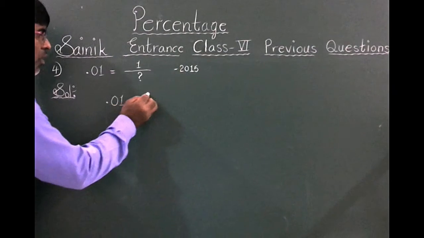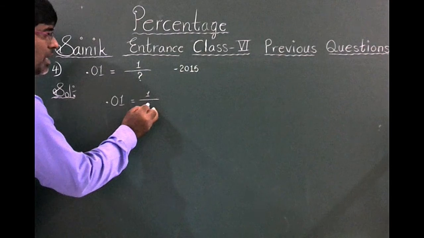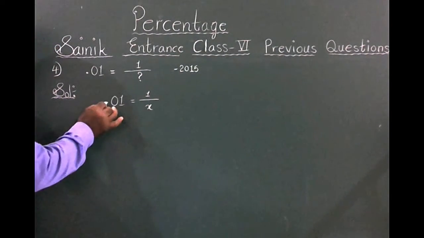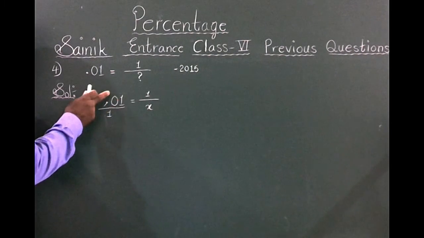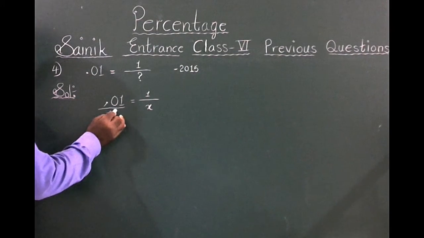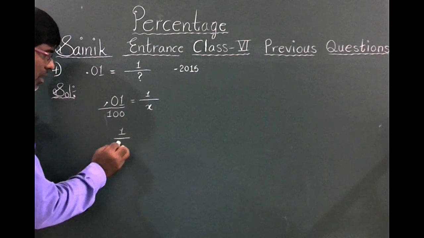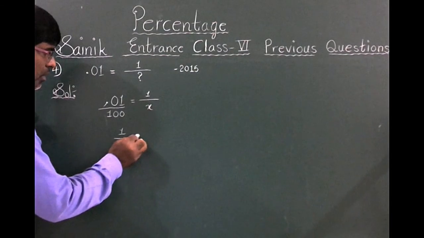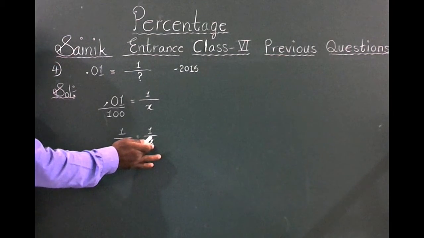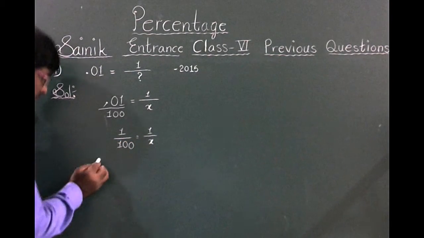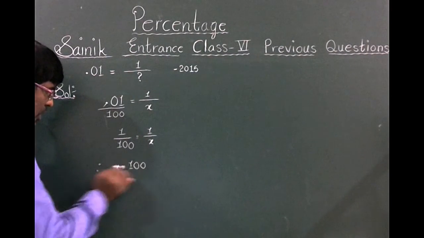0.01 equals 1 by, in the place of the question mark let x be the unknown value. Okay, cancel the decimal point in the denominator 1. After the decimal, 2 digits are there, so in the denominator I am writing 2 zeros. So 1 by 100 is equal to 1 by x. So the value of x is 100. Value of x equals 100.